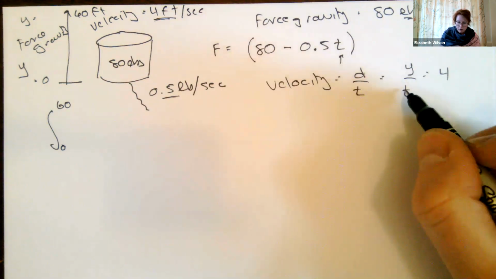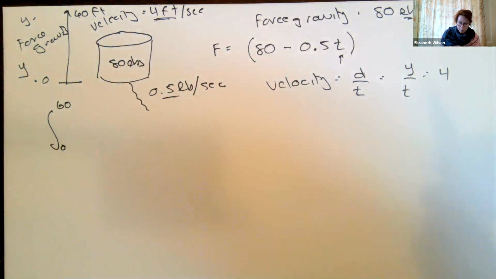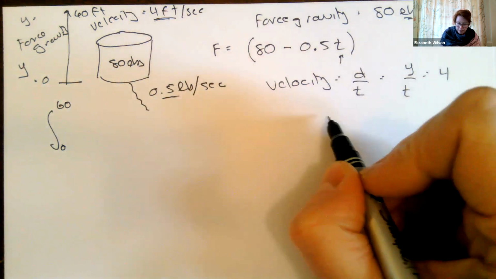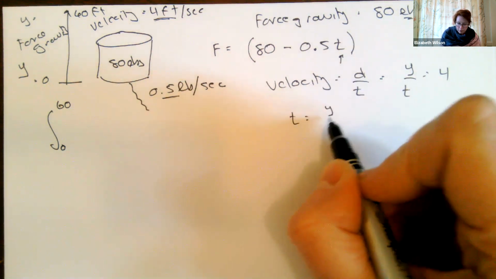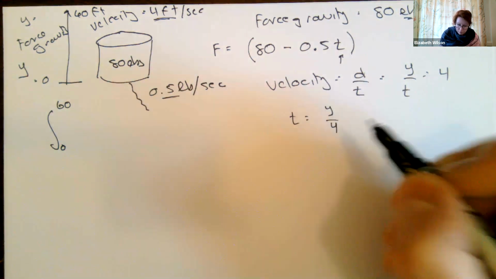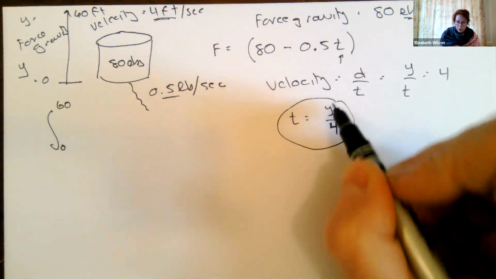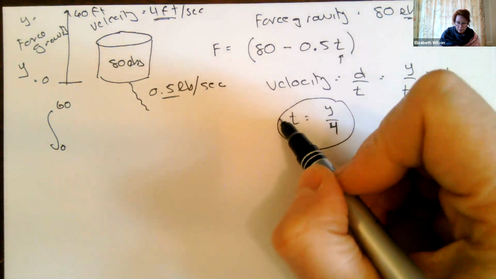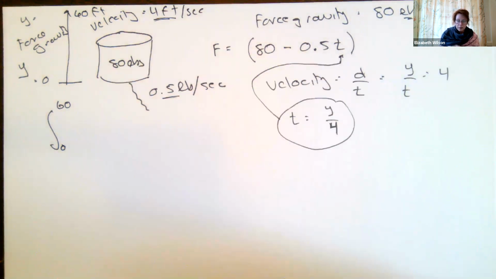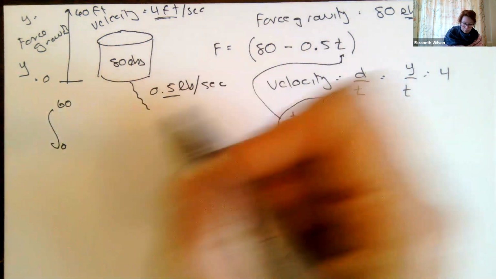So now if I solve this in terms of time, I'm going to cross multiply and divide. I'm going to get time equals y divided by 4. Okay, so now I've got time in terms of y, which is good because I'm going to take this time and plug it in for that right there. Okay, so now I'm going to write my force